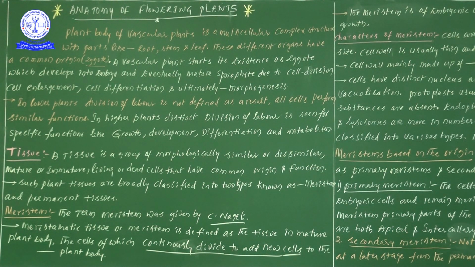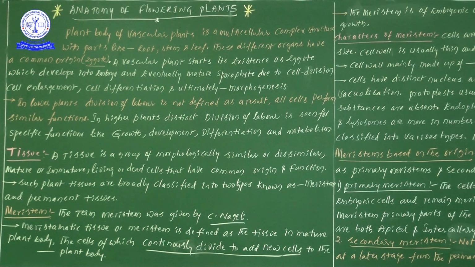Automatically the number of cells increases, which increases growth. So the main important point of the meristem is that the cells present in it continuously divide to add new cells to the plant body.